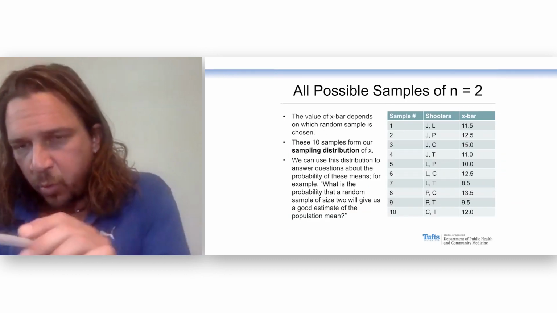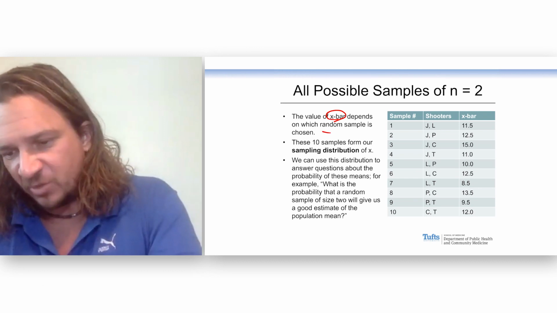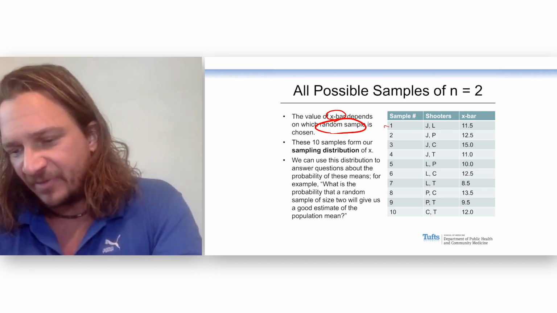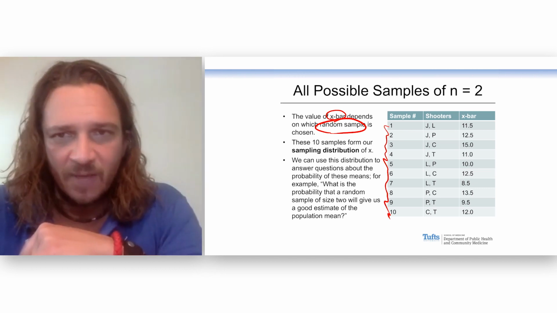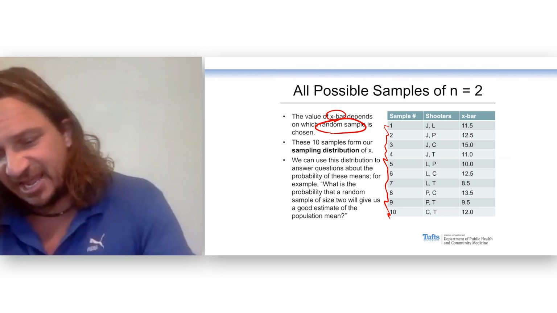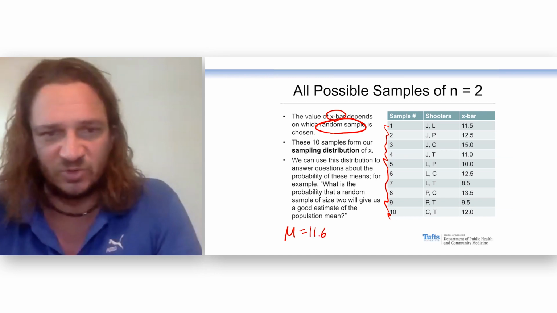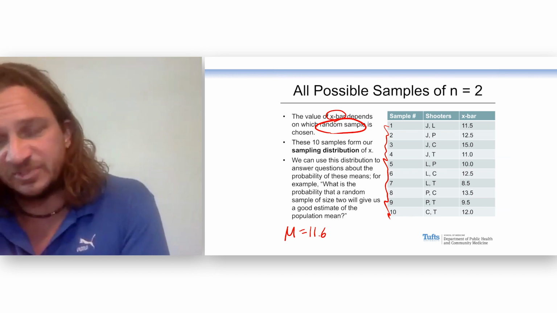Now, let's review. What I get for my mean depends on which random sample is chosen. And in this population, there's only 10 possible pairs that I could sample. But we can go through and look and see which of these are a good estimate of the population mean, which was 11.6. So we can go down the list. Which one looks pretty good?